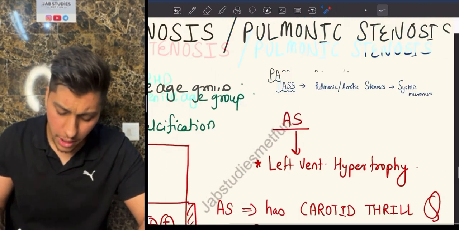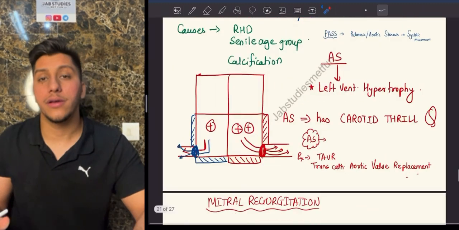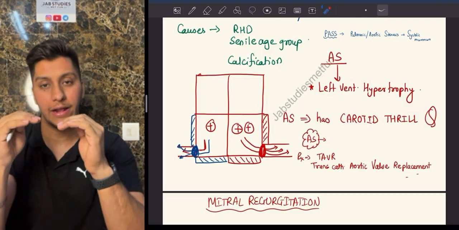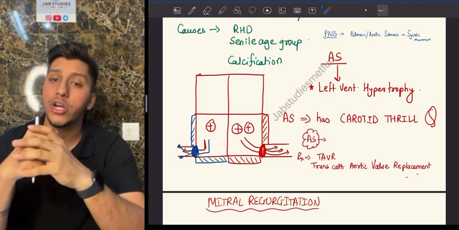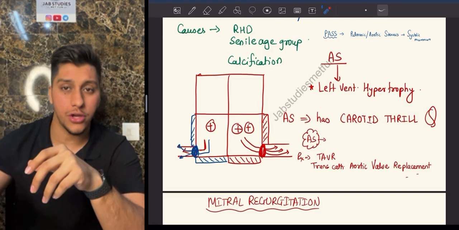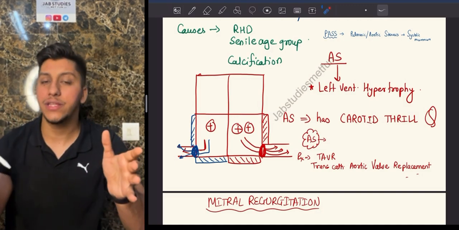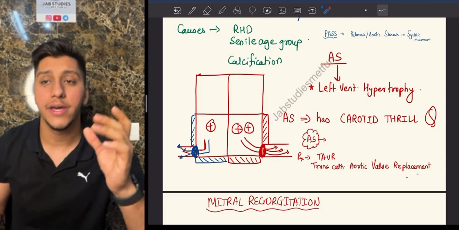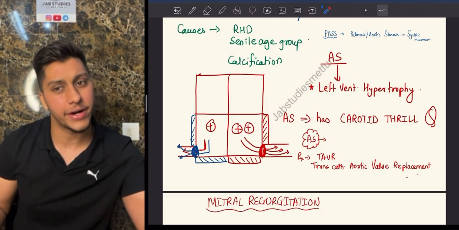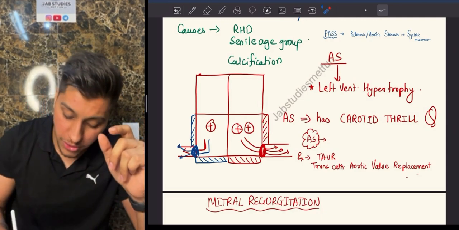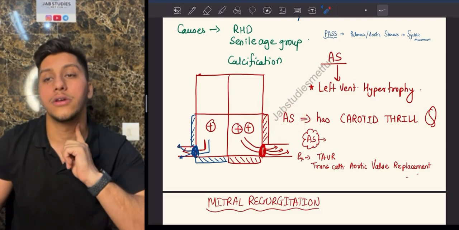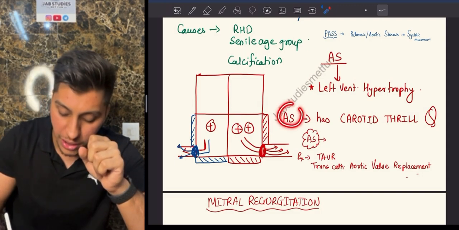Simple. Now, because there is narrowing of the pathway, the trilunar valve is getting narrowed, right? So the blood is not able to flow from the left ventricle to the aorta. Blood begins to collect within the ventricle. That's why you're going to have left ventricular hypertrophy. That is aortic stenosis. In case of pulmonic stenosis, you'll have right ventricular hypertrophy. Simple. An important thing you have to remember is that in aortic stenosis, you will have a carotid thrill. You will have a carotid thrill in case of aortic stenosis.